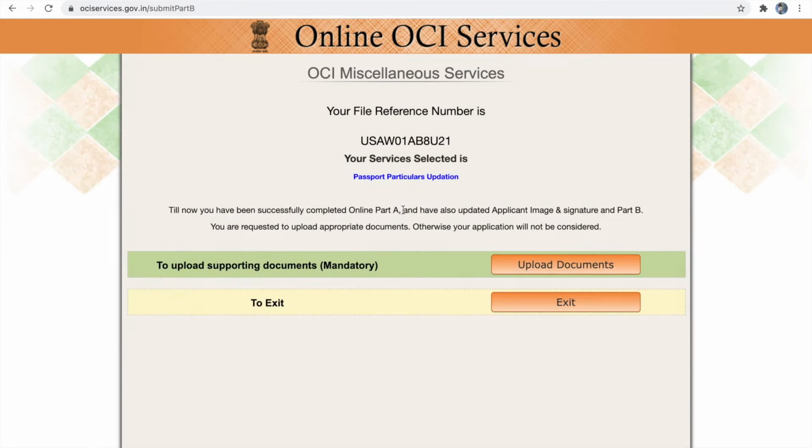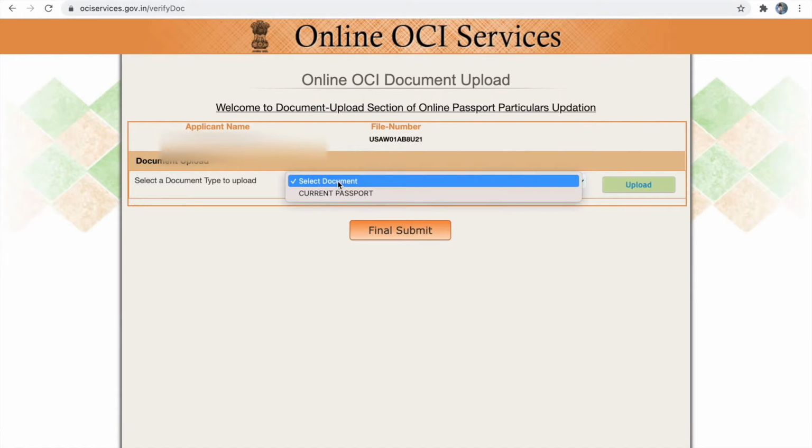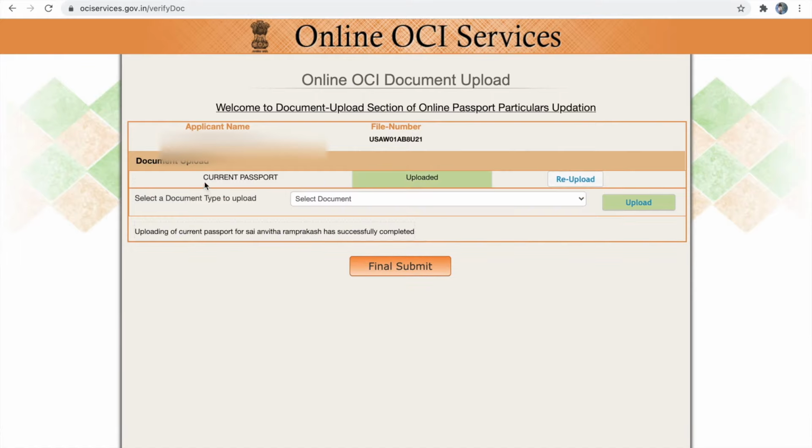Next we have to upload our document. So the only document which we are going to upload is our passport. So click upload document and then you have to select current passport. Once you have successfully uploaded your current passport, you can click final submit. So that's it. We have updated our latest passport information here.